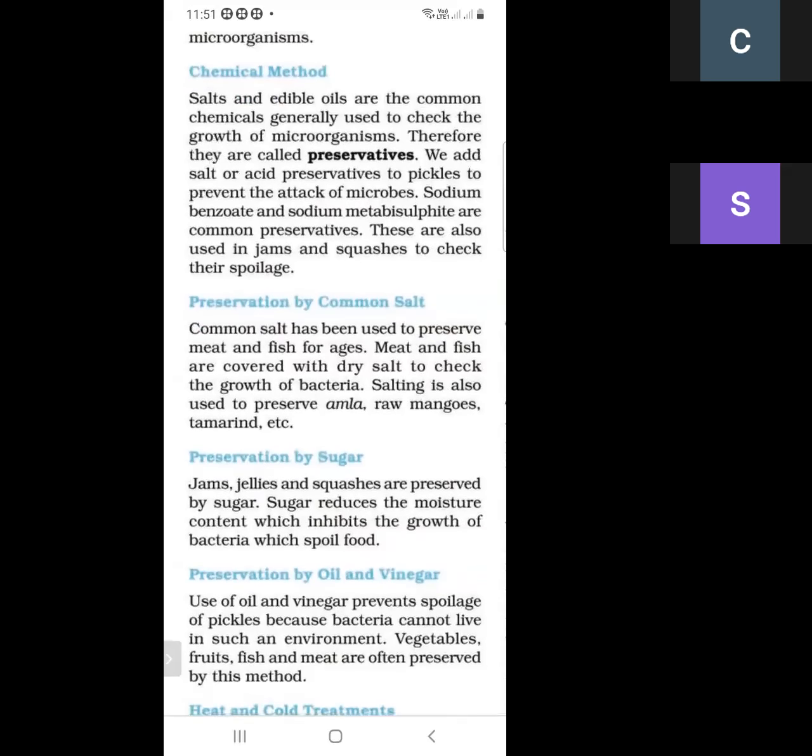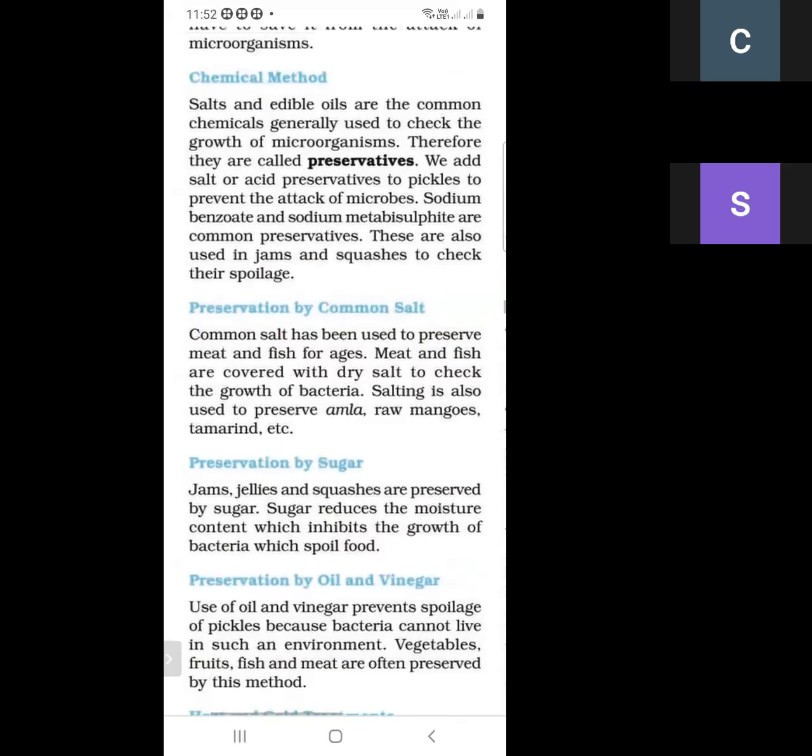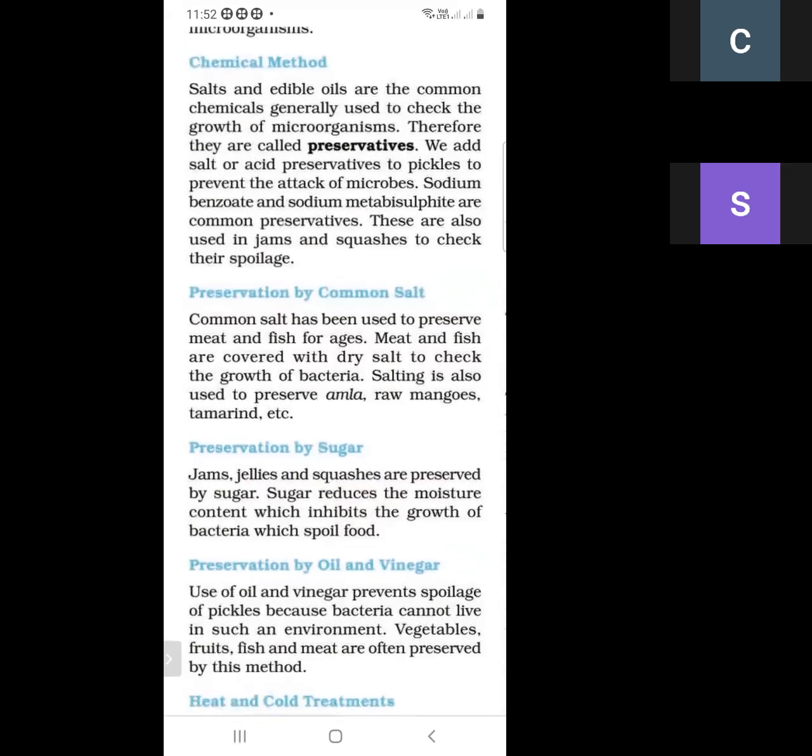So these are the chemical methods. Salt and edible oils are the common chemicals. They are generally used to check the growth of microorganisms, so these are called preservatives. Sometimes we add salt, acid, or oil in pickles to prevent the attack of microorganisms, so that they can be preserved for a longer time.